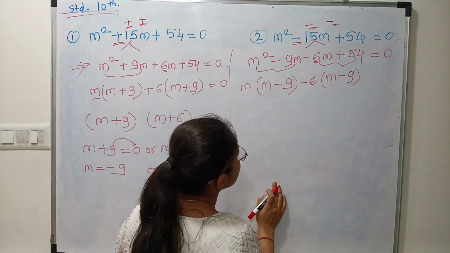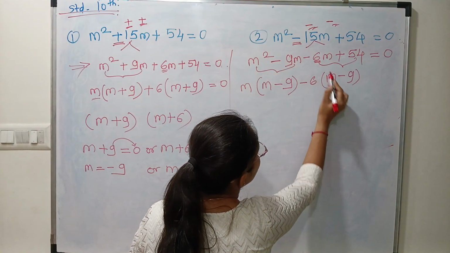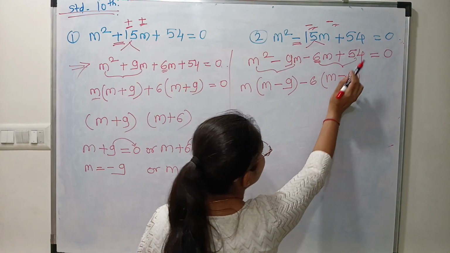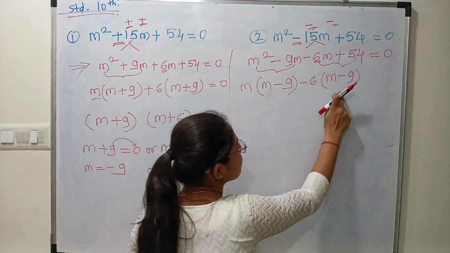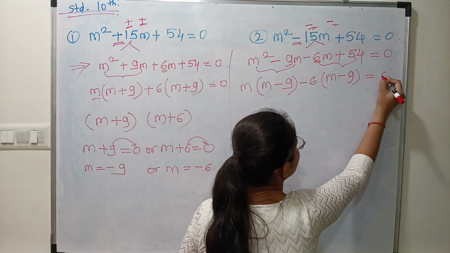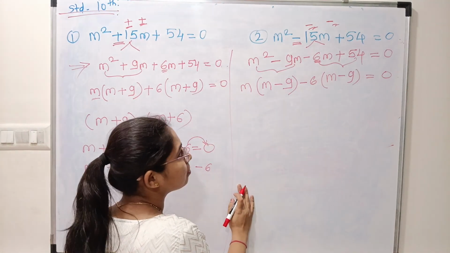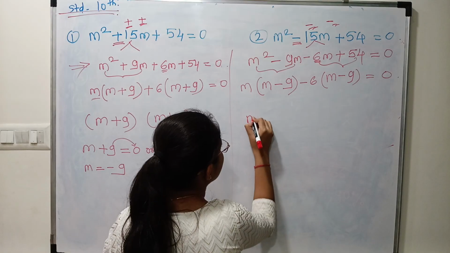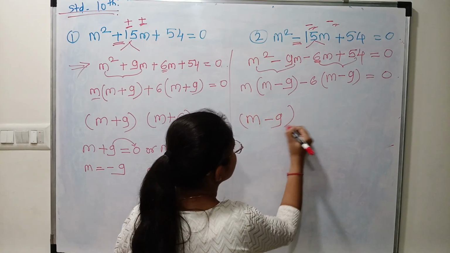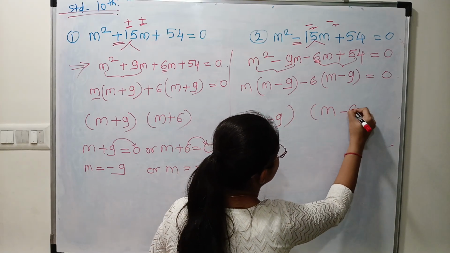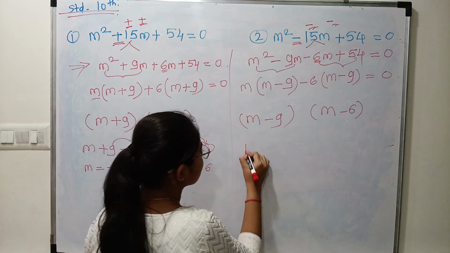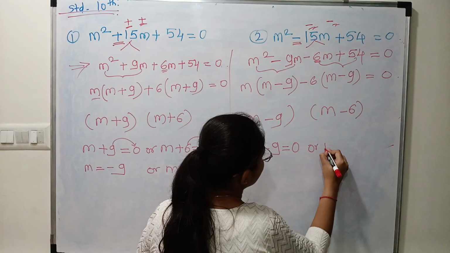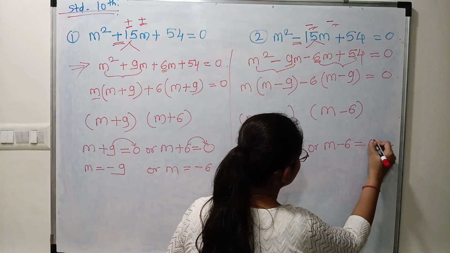Now minus, from these two terms we have to take 6 common, m minus 9. Why we took minus 9 here? See here, 6 into m, 6m, 6 9s are 54. Minus minus will become plus. So copy the same bracket over here. That much everyone understood? Yes or no? Now we have to take these brackets like this. Okay, so m minus 9 is equal to 0 or m minus 6 is equal to 0.